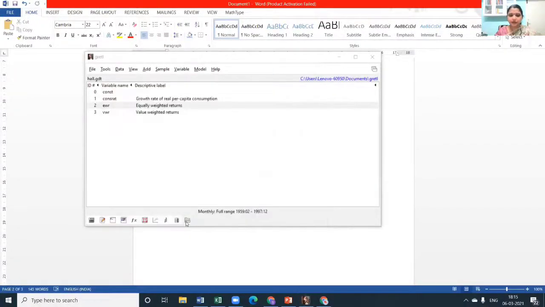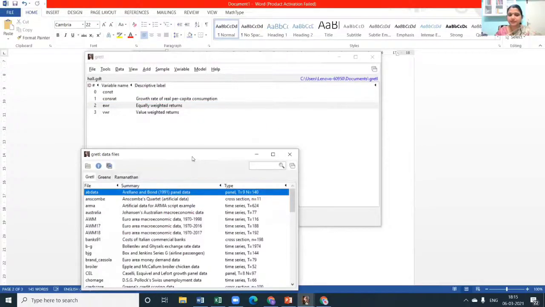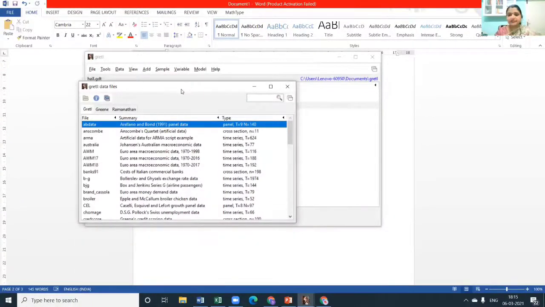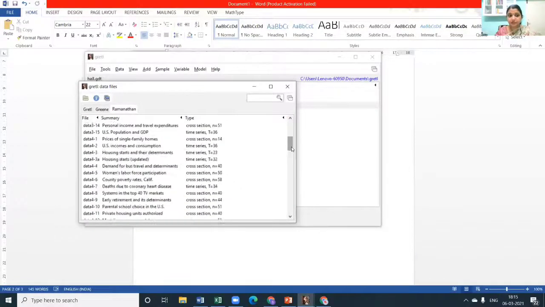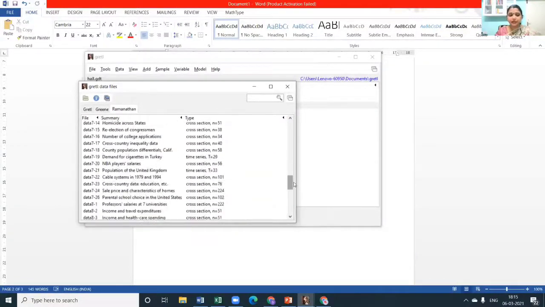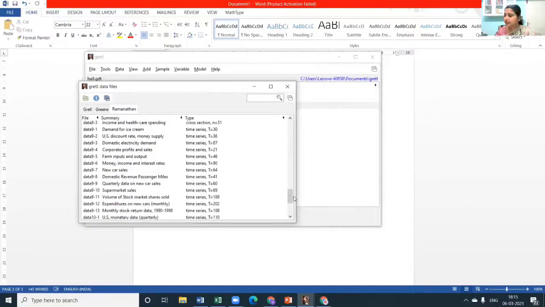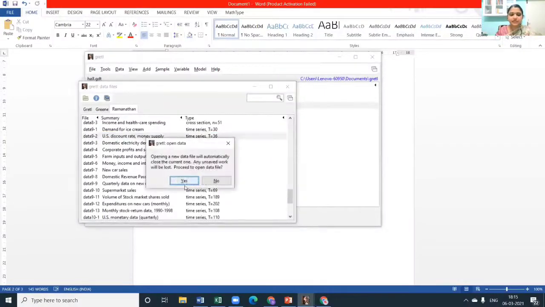Is that fine? How do we open the dataset? From here itself we can take the data library, and in that, we refer to the repository of the book by Professor Ramanathan. In this, I would like all of us to work on file 9.2, the US dollar one, because I thought let us first learn the process and then go to the problems or difficulties of it. So when we double click on it, this series opens.